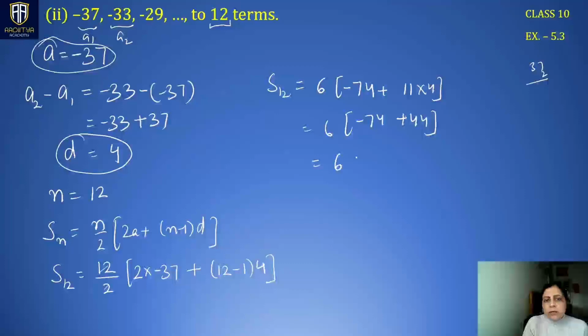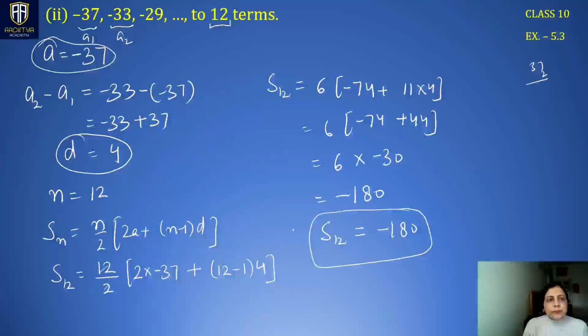So we have 6 multiplied by minus 30, since 74 minus 44 is 30. The sum becomes minus 180. The sum of 12 terms in this case is minus 180.